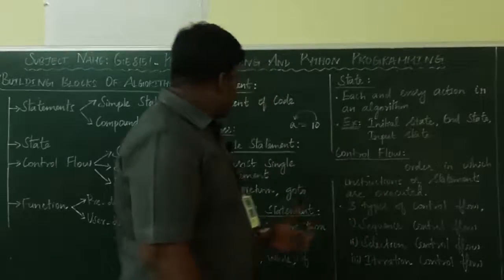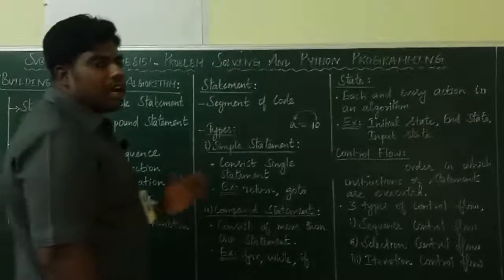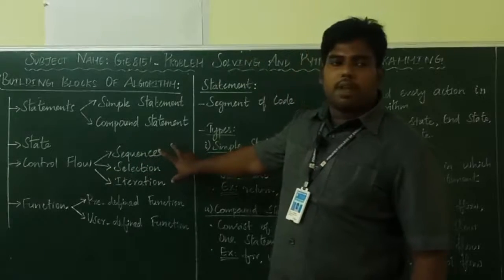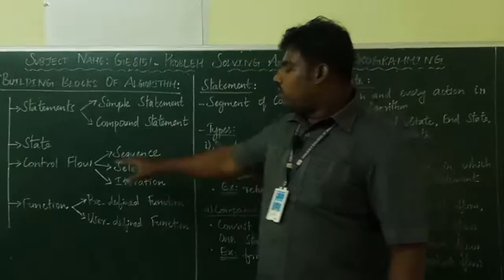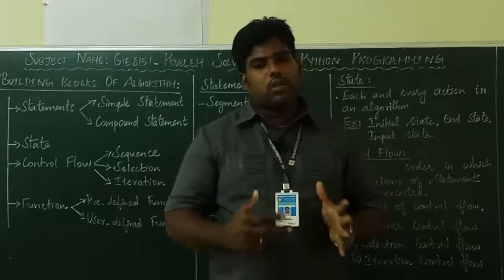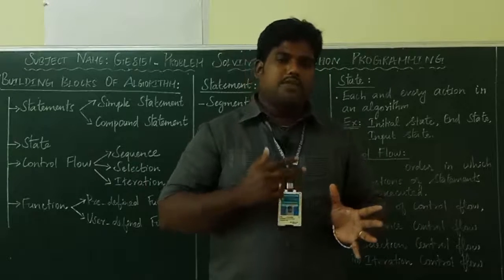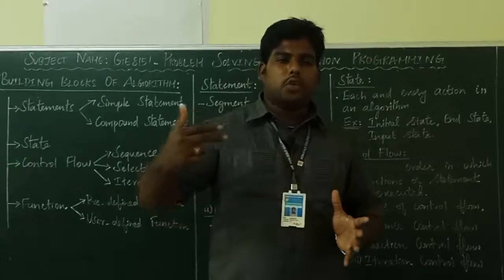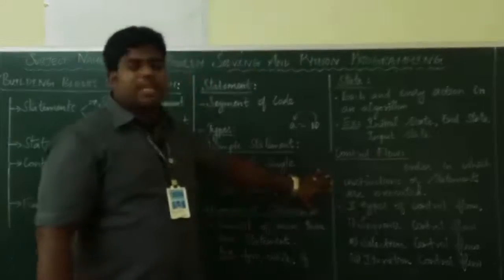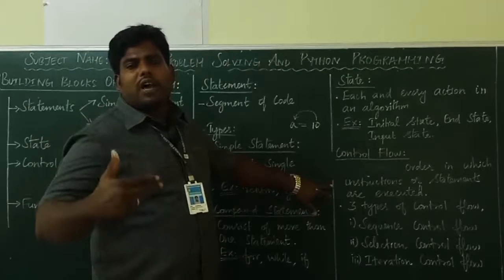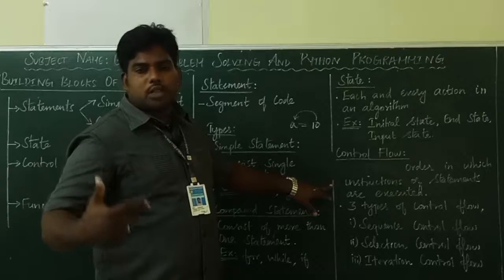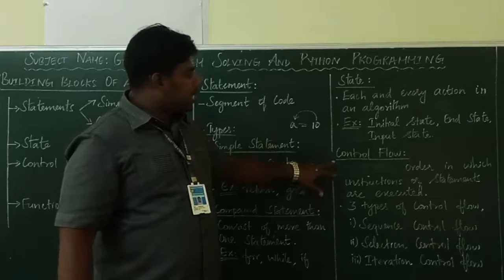The next main important thing is control flow. Control flow is an important building block in the algorithm. So what is control flow? It's nothing but flow of control. We say in which order instructions are to be executed. This control flow only determines the order in which instructions are to be executed. Which instruction is to be executed should be determined by the control flow.